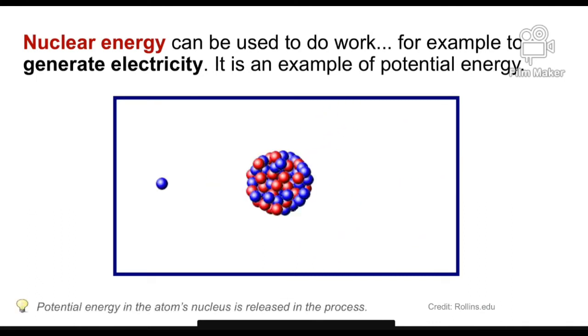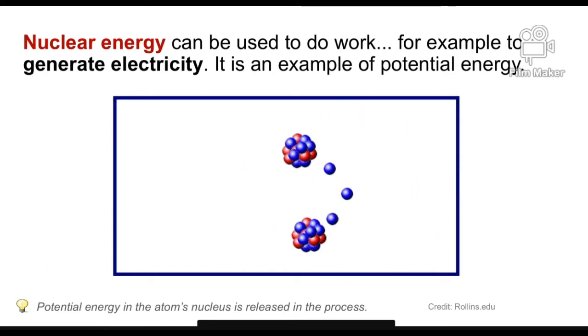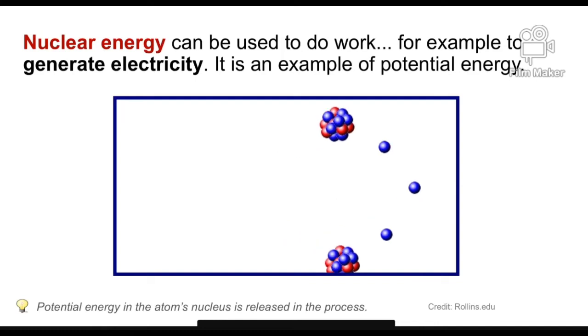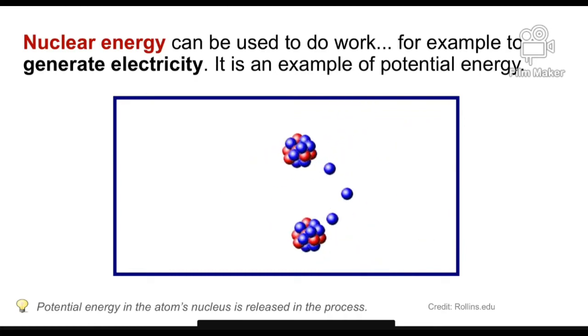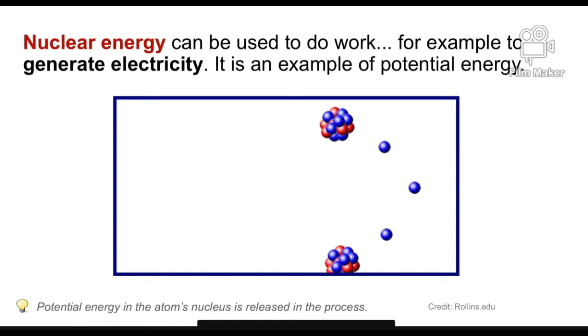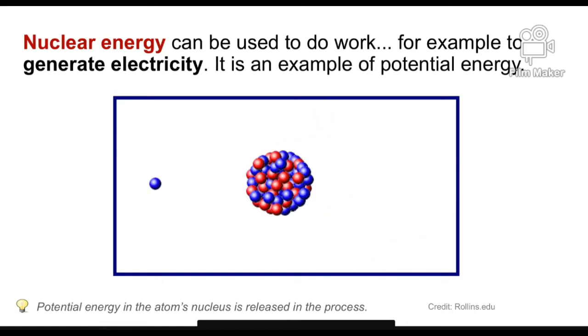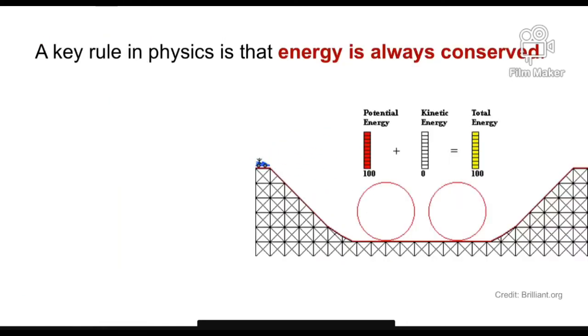Now, nuclear energy is potential energy. It's stored energy in the atoms and the nucleus of an atom, and it can be used to do work. For example, if it's split and that energy is released, that work could be used to spin a turbine which generates electricity, and that's what happens at some nuclear power plants to generate electricity for our homes.